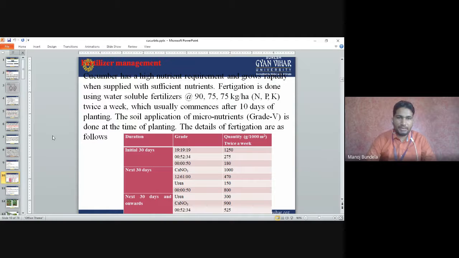Initially, in the first 30 days, we apply 19:19:19 NPK, 1250 gram per 100 square meter of area. In the next 30 days we apply urea and calcium nitrate, and from the following 30 days onwards we apply urea and calcium nitrate only. These are the quantities and grades, meaning how much quantity and which grade we have to apply.